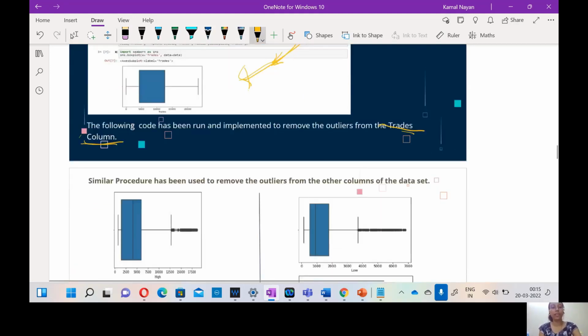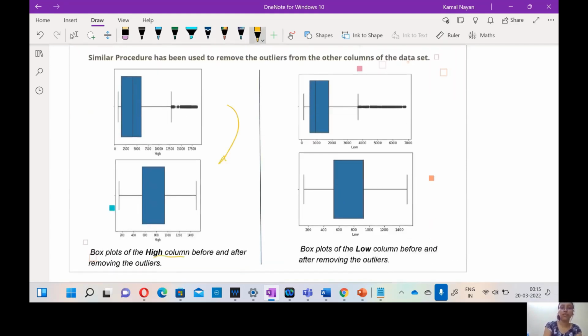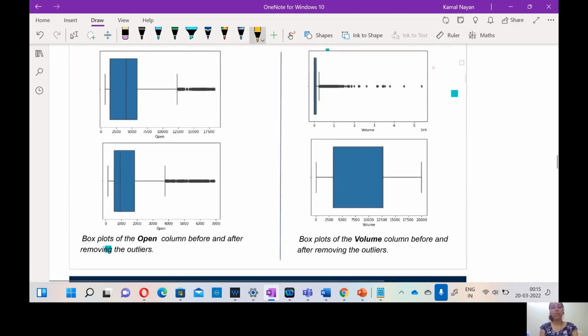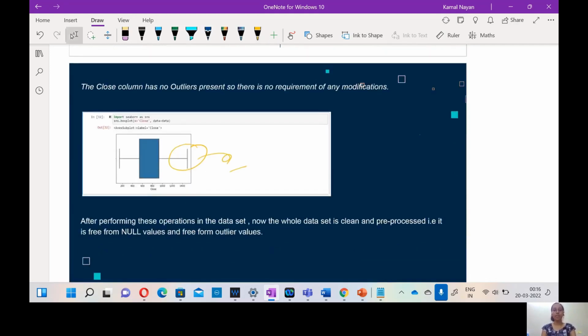Now we are going to apply a similar procedure for the high column, as shown here, and for the low column, as shown here, and it is also applied to the open column and volume column. For the close column, there is no outlier present, as we can see from this snippet, so there is no requirement for any modification. After performing this operation, the data set is clean and pre-processed. It is free from null values and free from outlier values. Thank you. Now my friend Rohan will continue from here.